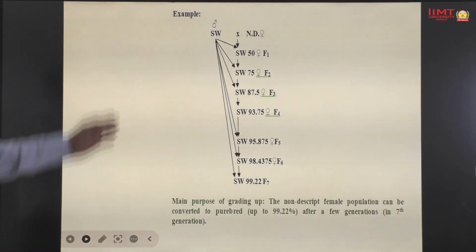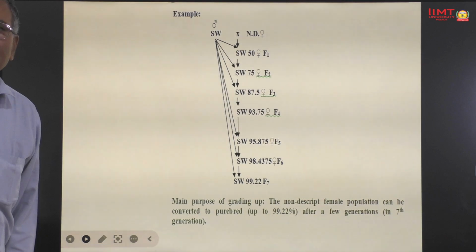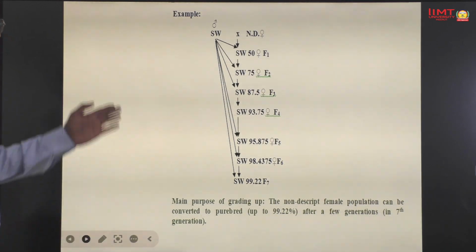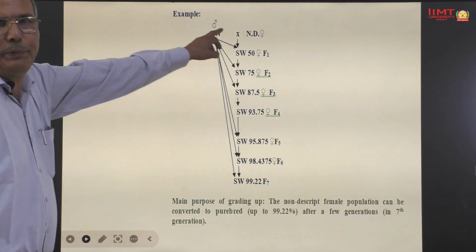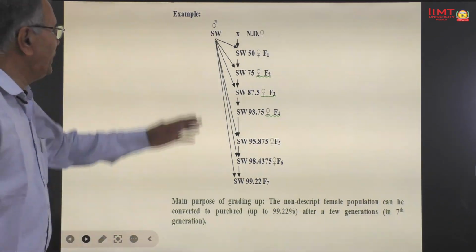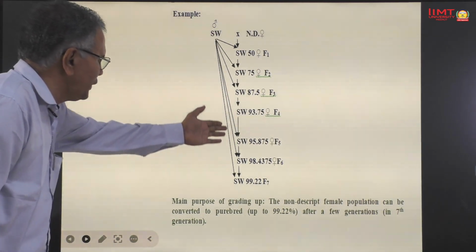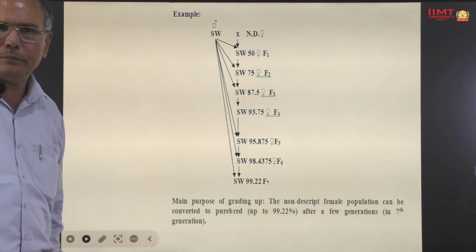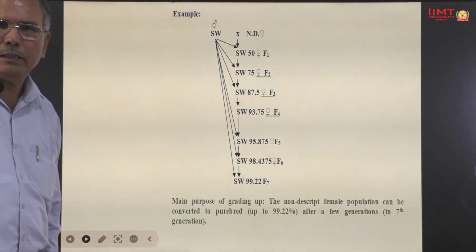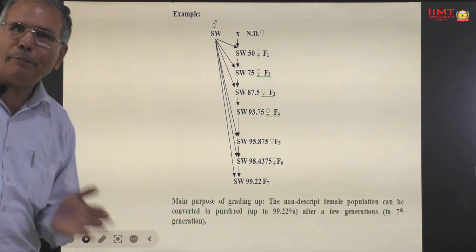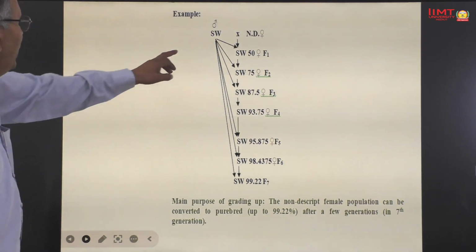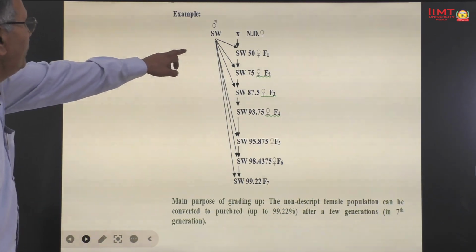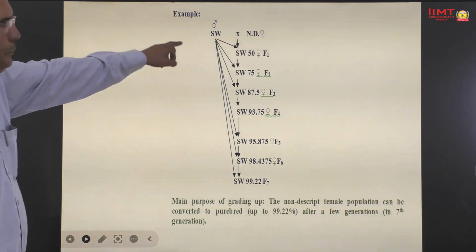This is the example of grading up. Here we have crossed pure Sahiwal with nondescript female and their female progeny in successive generations. This type of mating is known as grading up. Here the F1 generation receives 50% genes of Sahiwal.